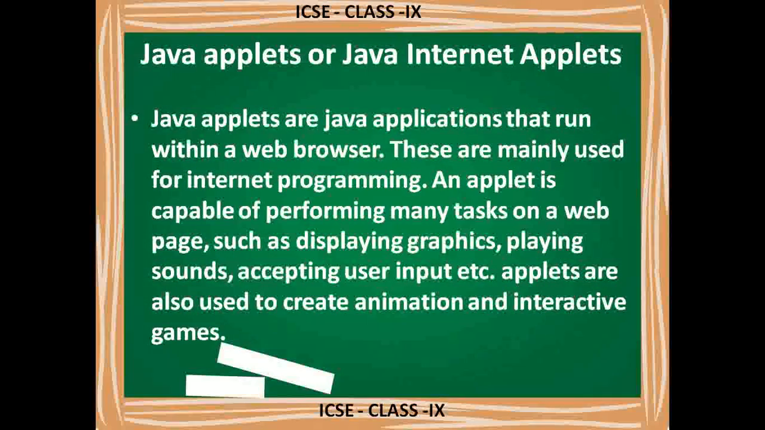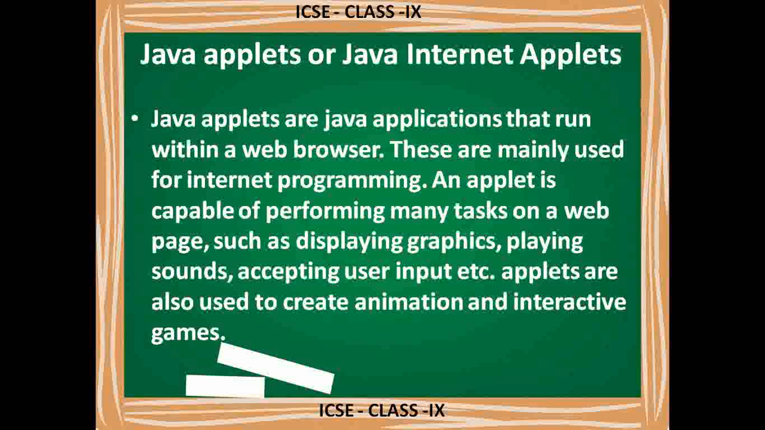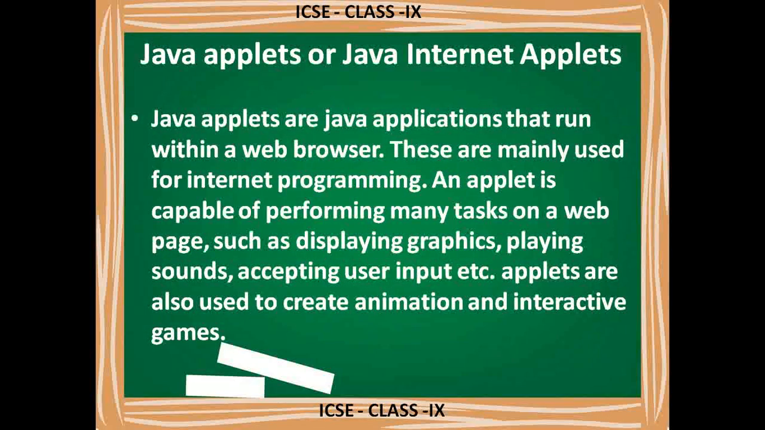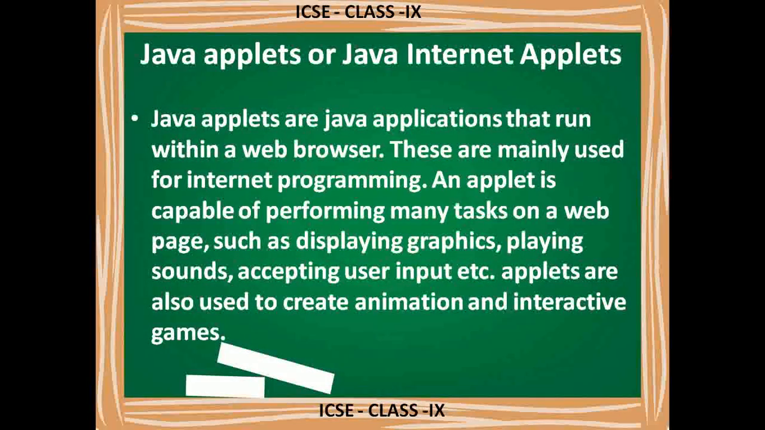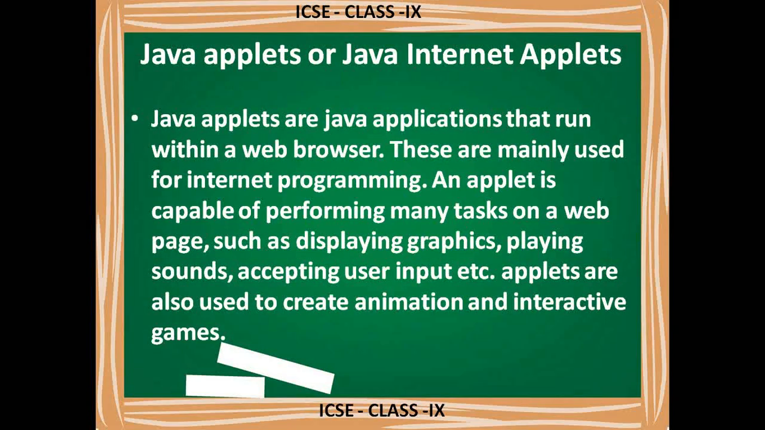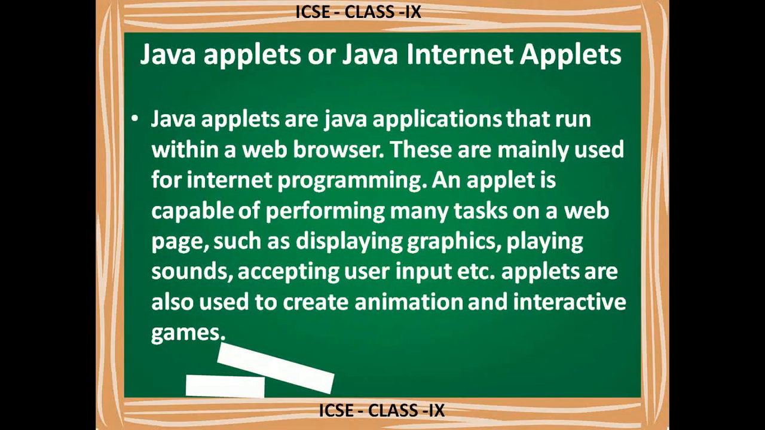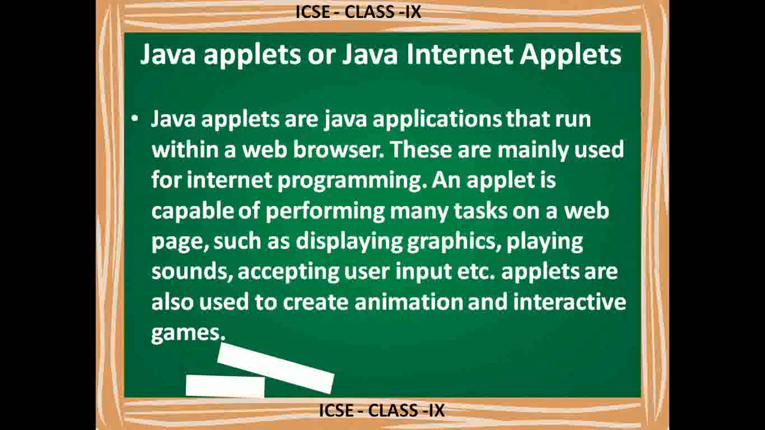Java applets, or Java internet applets. Java applets are Java applications that run within a web browser. So in a web browser, small programs get executed. These are all Java applets, mainly used for internet programming. An applet is capable of performing many tasks on a web page, such as displaying graphics, playing sounds, accepting user input, etc. Applets are also used to create animation and interactive games.